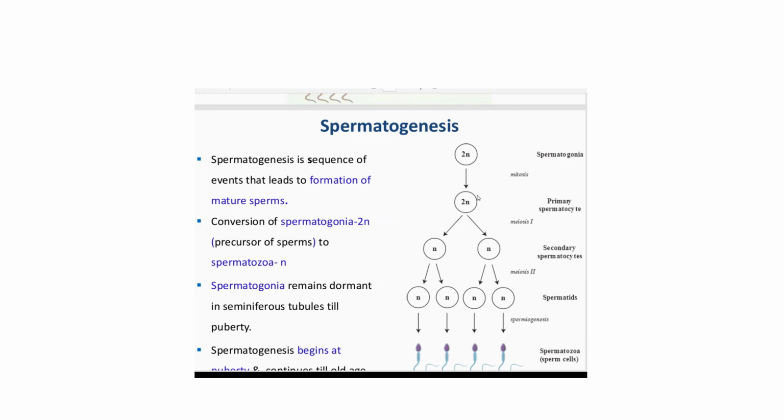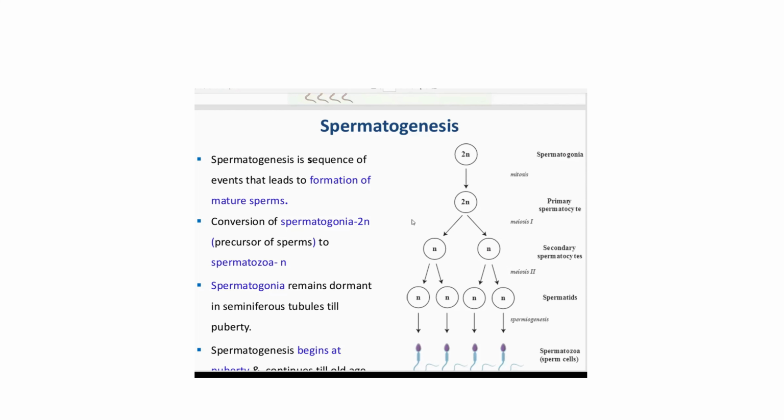Mitosis division means the daughter cells get the same genetic composition. Meiosis means you get chiasmata, crossing over, and reduction. That means if there are 4 chromosomes here, you get 2 each. So meiosis is important for genetic variation.